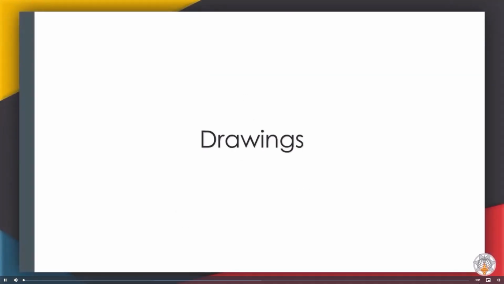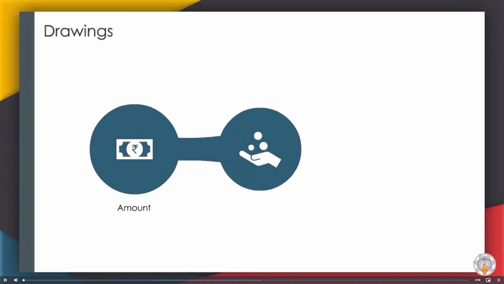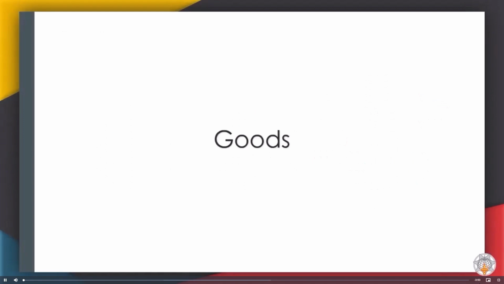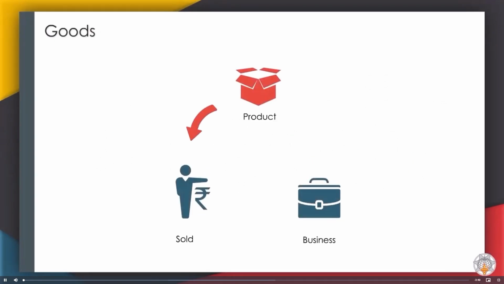Drawings. This is the amount or goods used by the proprietor for personal use. Goods. These are products which are sold in order to earn money for the business.